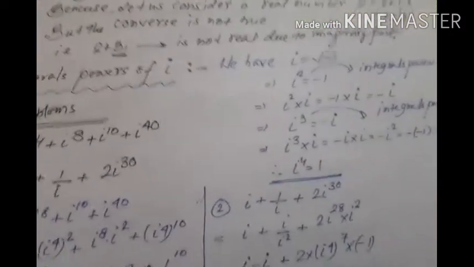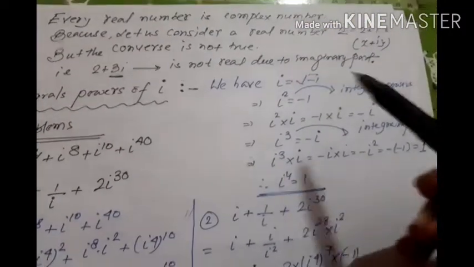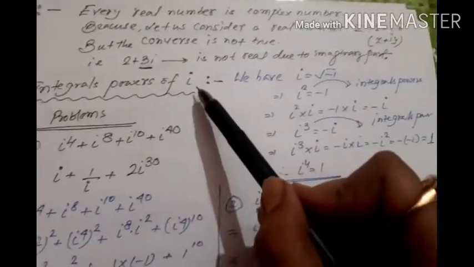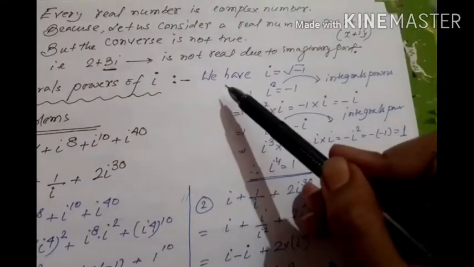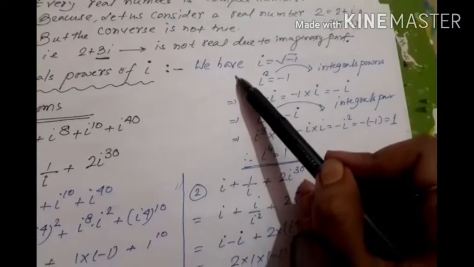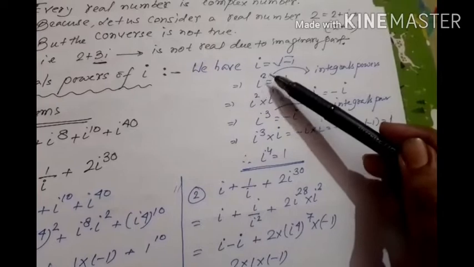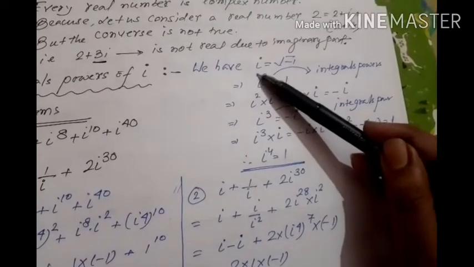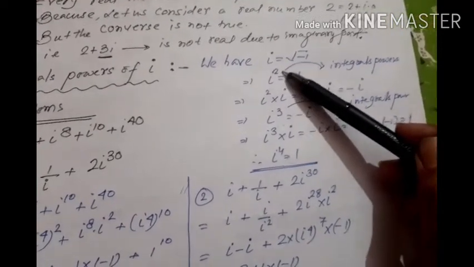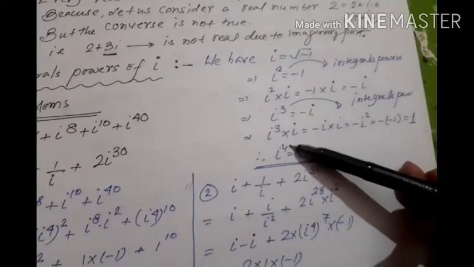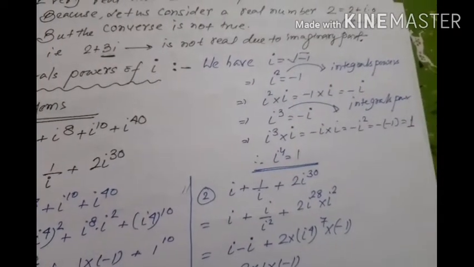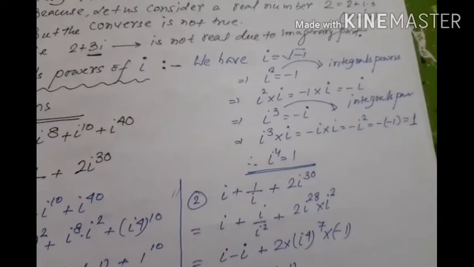Now we'd like to start further detail regarding i: integral powers of i. What does integral powers mean? In powers of i, we have a particular index. Here is 2, here is 3, here is 4, those are integral powers.